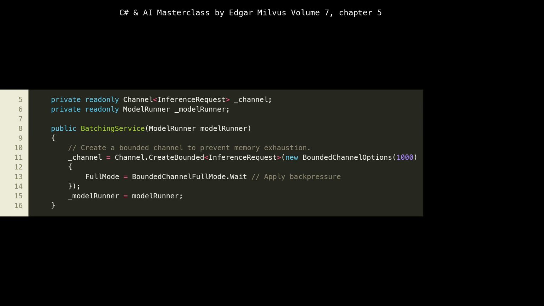We're setting up a channel with a bounded capacity of 1,000 requests. This is a critical design choice for cloud-native applications. A bounded channel prevents memory exhaustion if requests arrive faster than they can be processed, effectively applying backpressure. If the channel is full, new writes will wait, as specified by BoundedChannelFullMode.Wait, pausing the producers rather than consuming all available memory, which is vital for maintaining container stability under load.